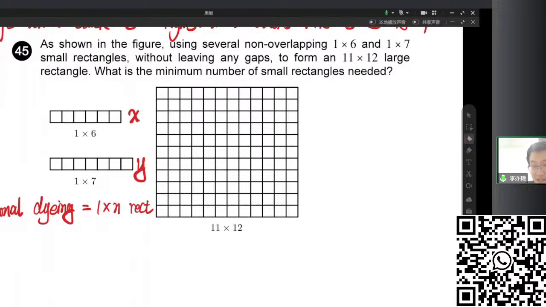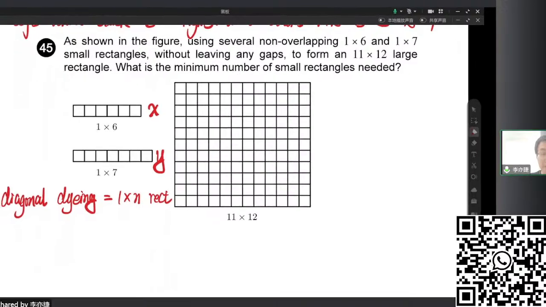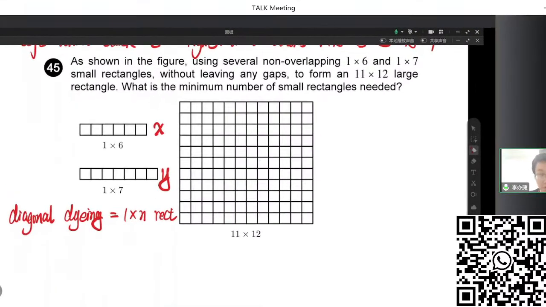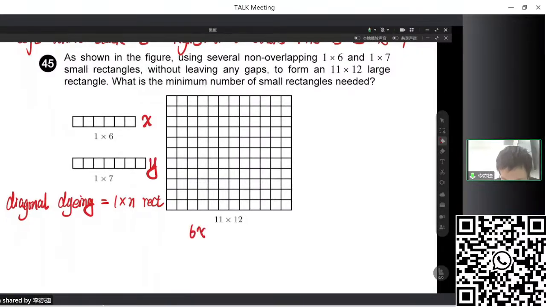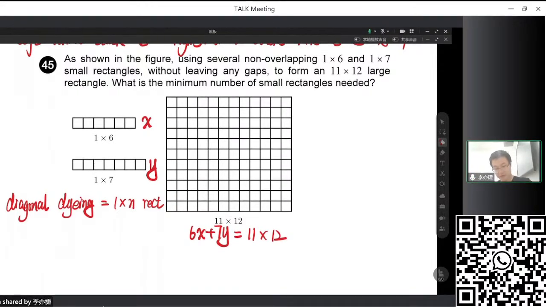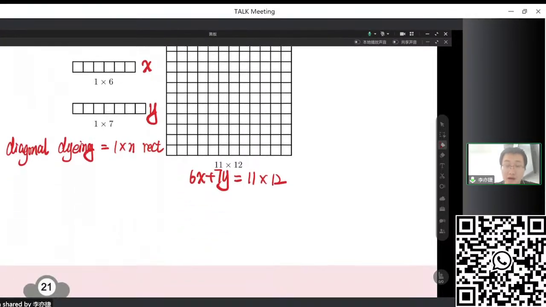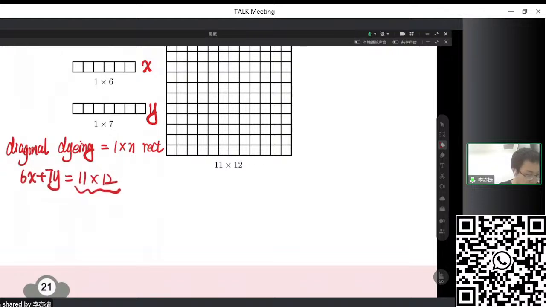It's quite obvious that if we want to use a smaller number, we want to use 1 times 7 as many as possible, right? x as few as possible. So first, 6x plus 7y should be equal to 11 times 12, right? So let's see. Maybe we try to find out the maximum value for y. Obviously, 6x is a multiple of 6, and 11 times 12 is a multiple of 6. Then 7y must be a multiple of 6, which is quite obvious.